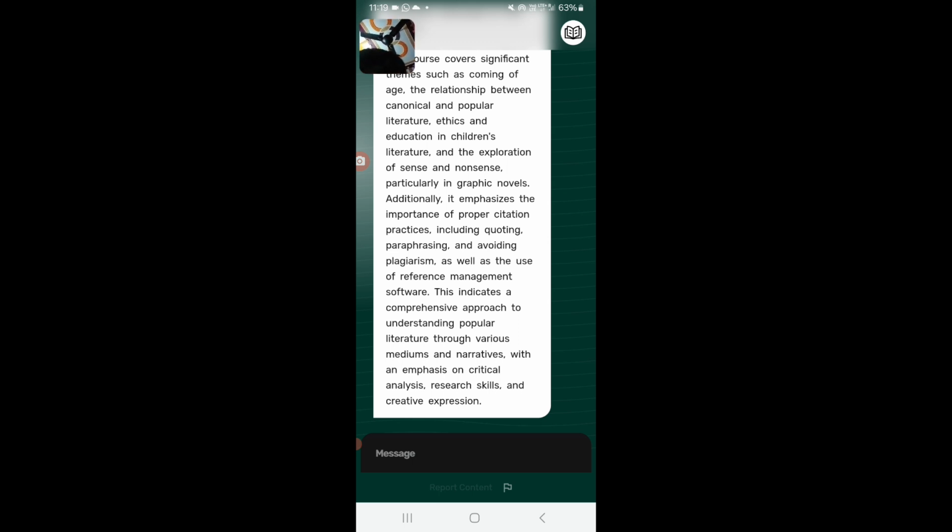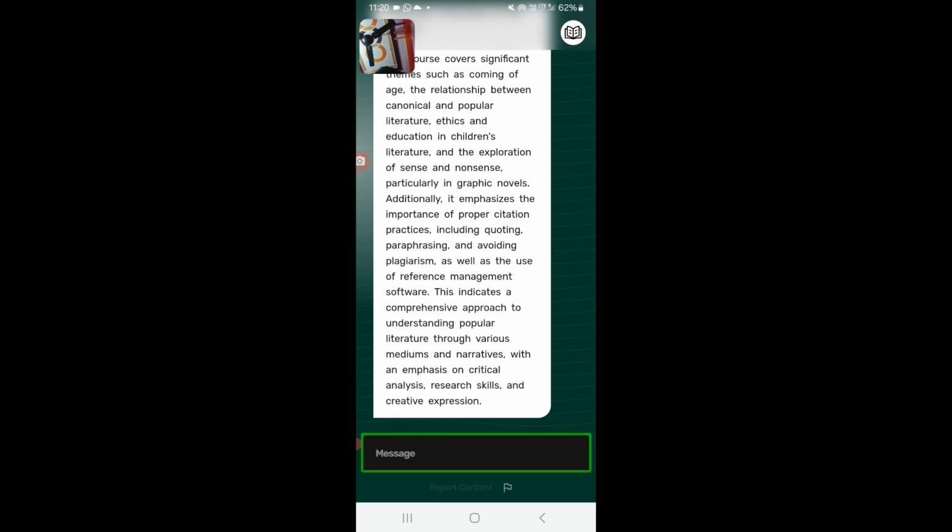So let's explore the summary. Students are required to answer 2 out of 4 questions related to the influences discussed in this module. The course covers significant themes such as coming of age, the relationship between canonical and popular literature, ethics and education in children's literature, and the exploration of sense and nonsense, particularly in graphic novels. Additionally, it emphasizes the importance of proper citation practices, including quoting, paraphrasing, and avoiding plagiarism, as well as the use of reference management software.